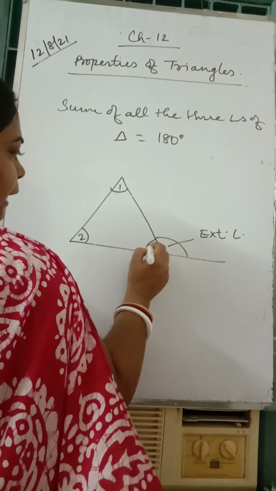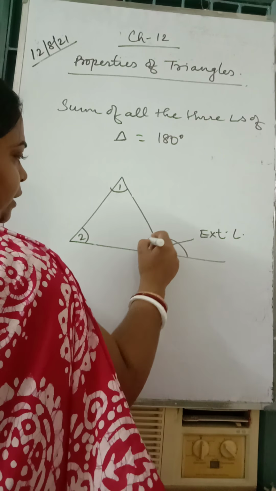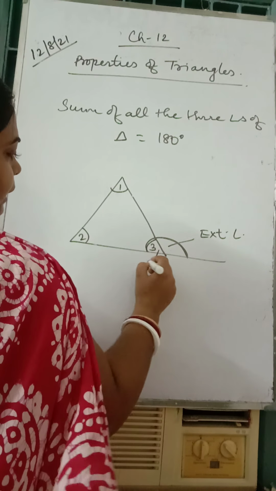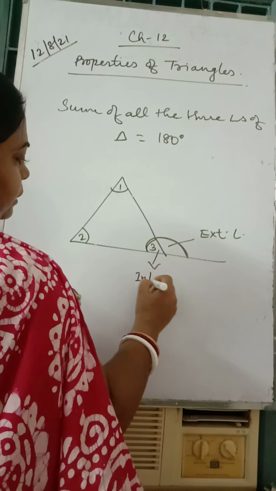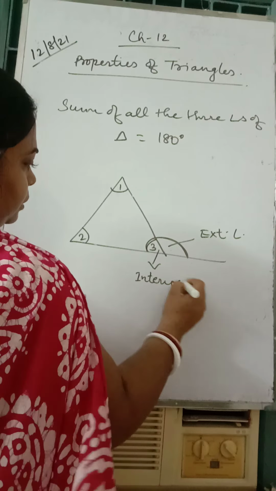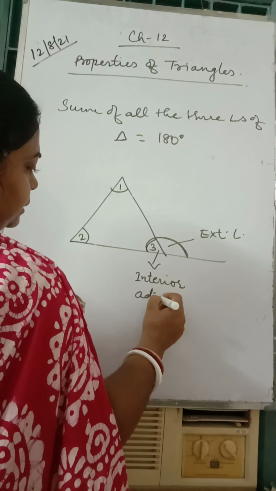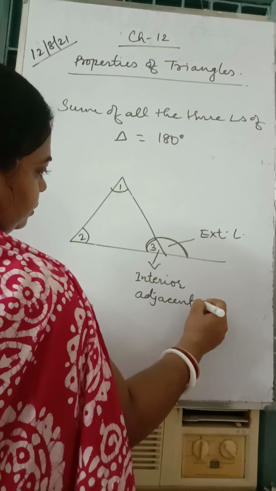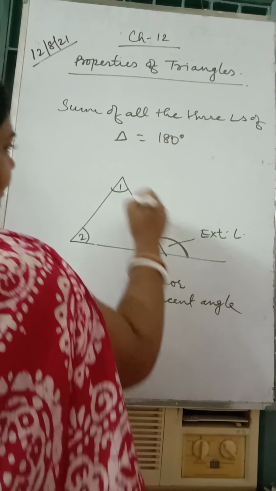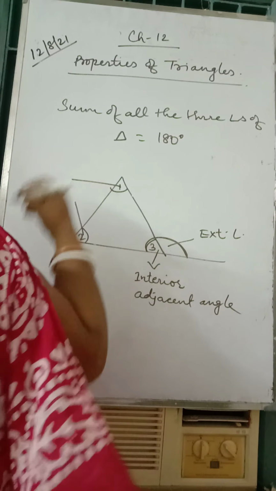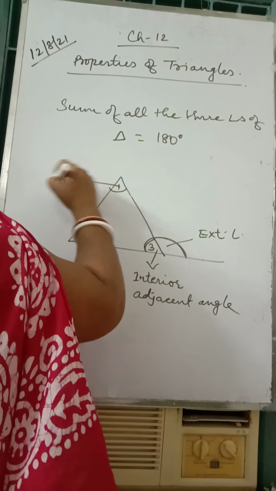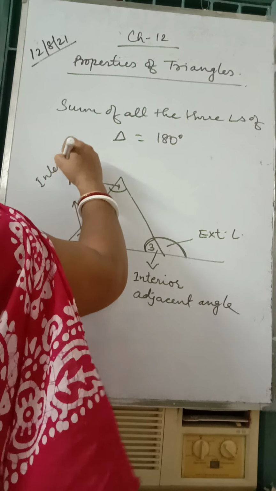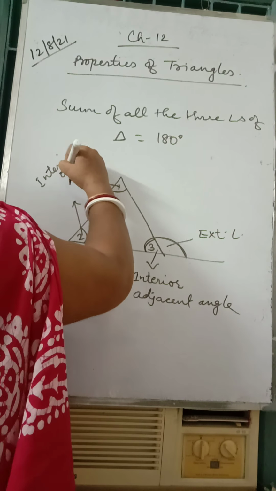The angle which is connected to the exterior angle is known as the interior adjacent angle, and these 2 angles which are not connected are known as the interior opposite angles.